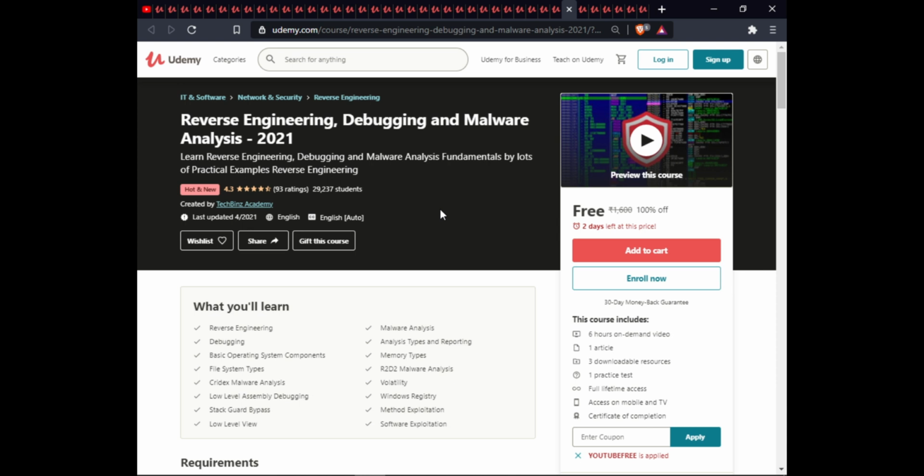In this course, you will learn reverse engineering, malware analysis, debugging, analysis types and reporting, basic operating system components, memory types, file system types, malware analysis, volatility, low-level assembly debugging, Windows registry, stack, bypass methods, exploitation, low-level software exploitation. This course has 6 hours, 1 article, 3 downloadable resources, 1 practice test, full lifetime access, exam warranty, and certification obligation.